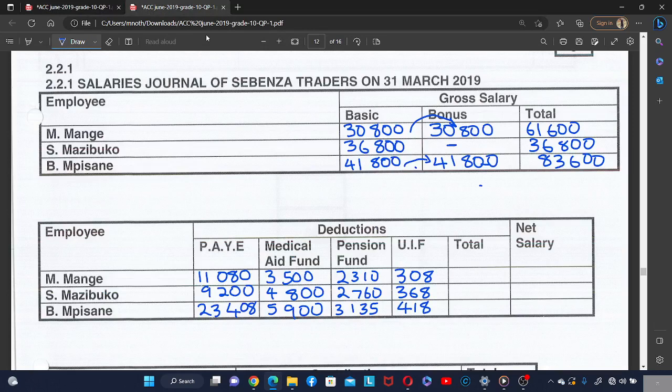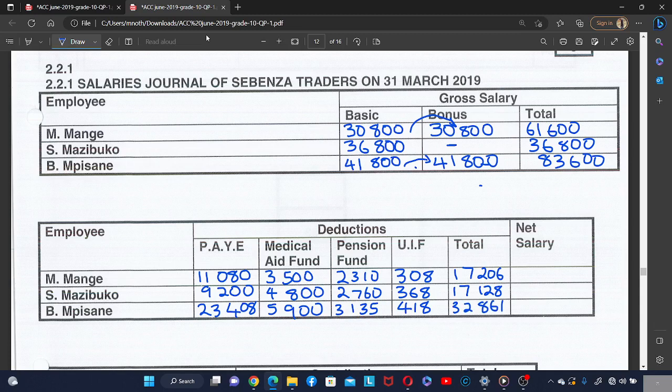So let's add all these deductions. For Mange, we are going to get a total of 17,206. And then for Esmazibogo, the total deductions are 17,128. And then for Pisane, it is 32,861.